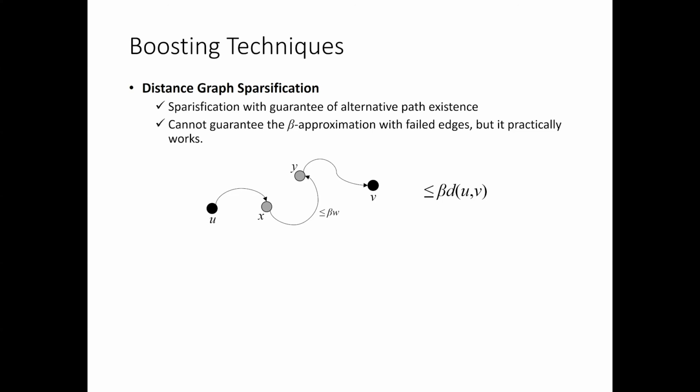Nevertheless, it practically works. In order to demonstrate the performance of our oracles, we compare our oracles with some competitors: the A-star search algorithm, a recent fully dynamic distance oracle, and the Dijkstra algorithm. We compare them in terms of query time over the number of failed edges.